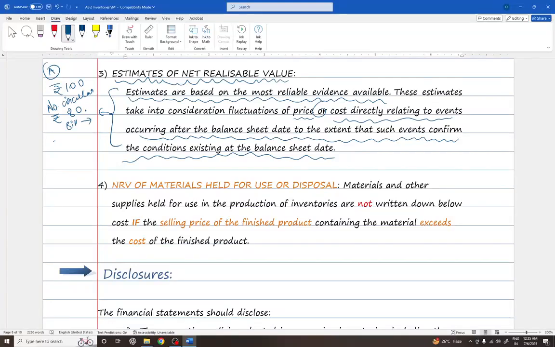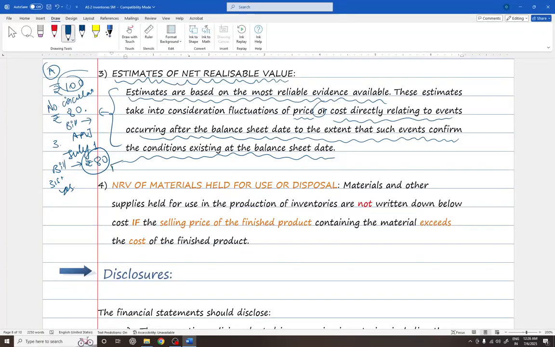Now after 3 months, April, May, and June, July 1st arrives. As on July 1st, the bill is passed, and the cost is said to be lowered to rupees 80. Now, tell me something. As on 31st March, is there any condition of such foreseeable loss in relation to the stocks? Answer is yes. But the event has been confirmed after the closing date. But yet, the cost should be measured on 31st March, right? Which amount should we take? Should we take 100 or should we take 80? The answer is 80. Why?